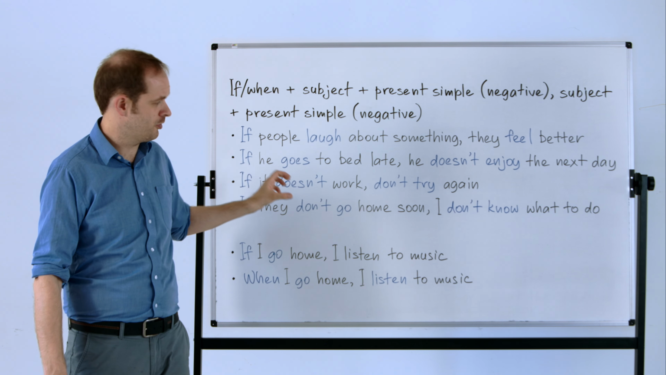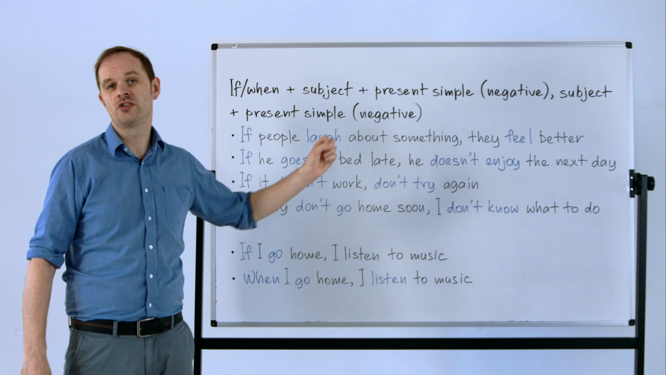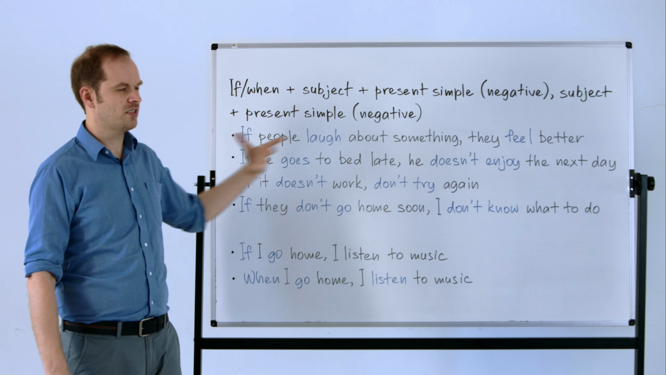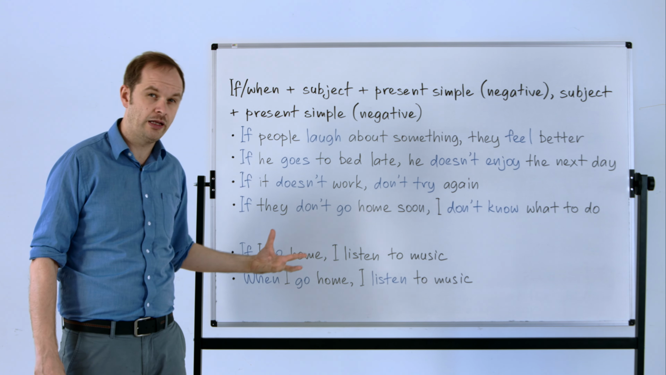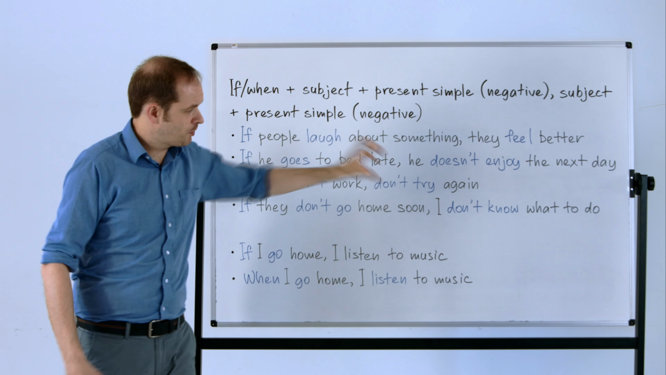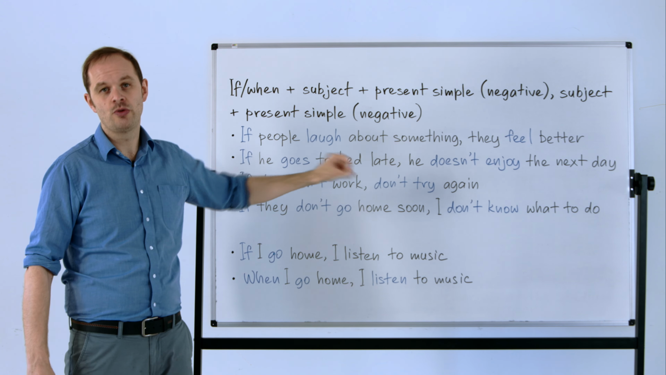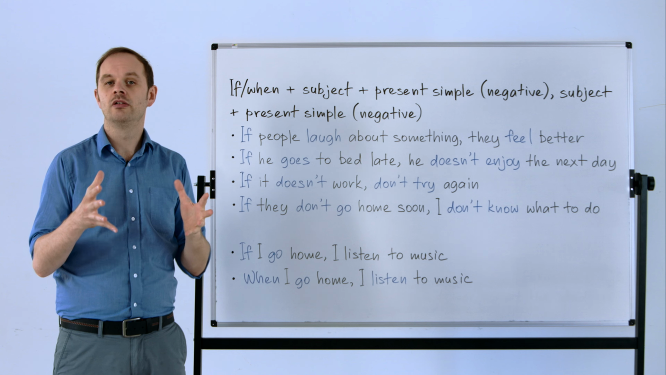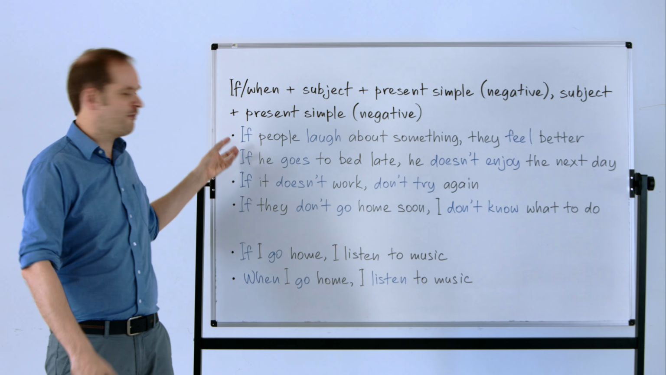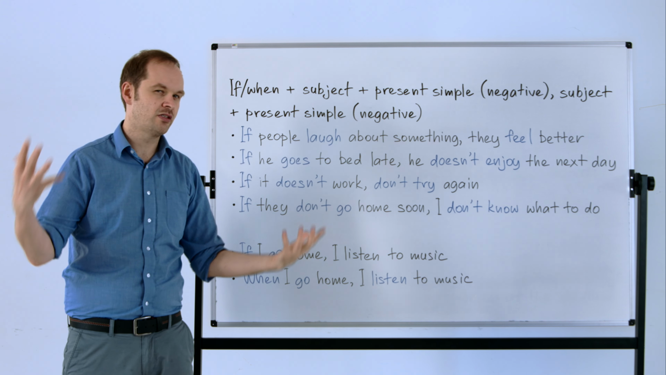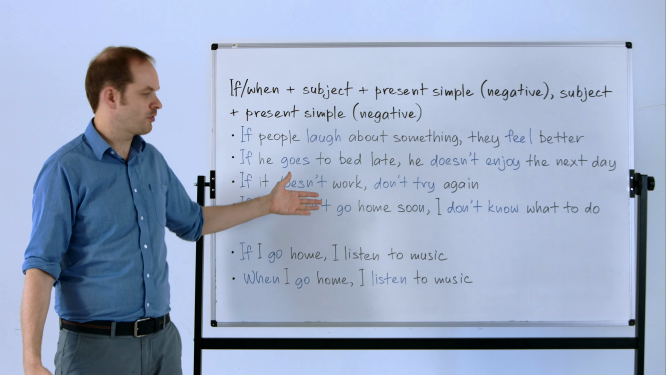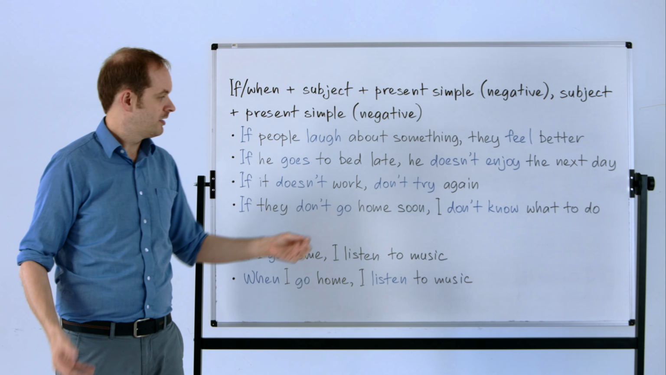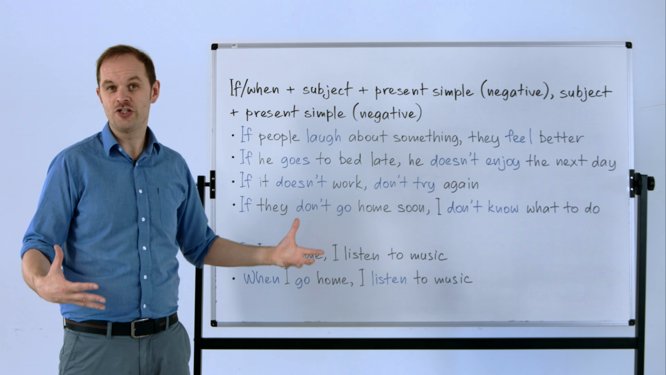If they don't go home soon, I don't know what to do. Now this suggests that this has happened possibly before or regularly, but again, this person has no idea what to do if these people don't leave their house soon. Now, another feature of the zero conditional, we can make it stronger. If, in fact, is a very sort of imaginative word. If they don't go home, meaning they might not, I don't know what to do in general.